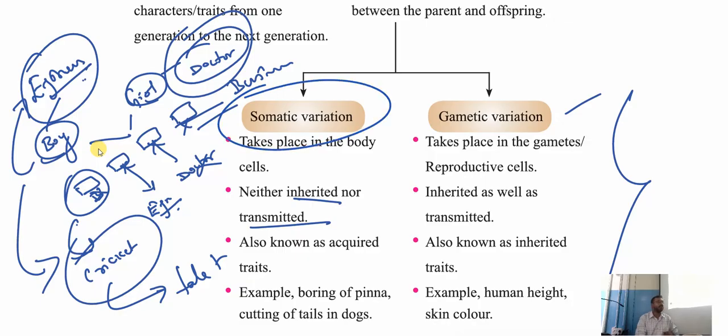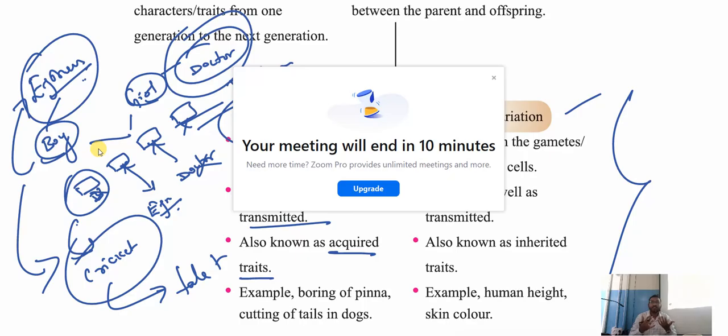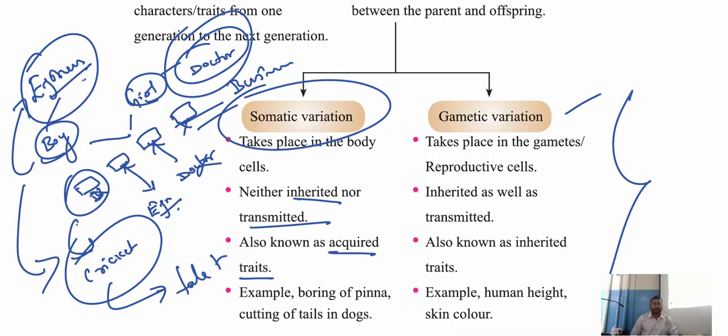That is called somatic variation. Somatic variation is nothing but the traits which can't be transferred. Such types of traits are called somatic variation. And the other name for somatic variation is acquired traits. This is acquired. I have acquired. I have learned from my interest. I have taken from my interest. I liked it, so I have acquired it.